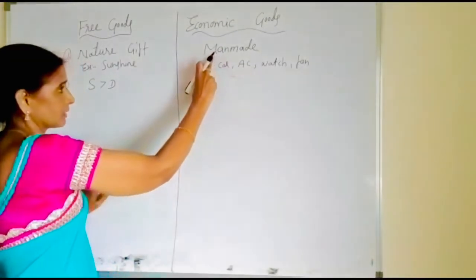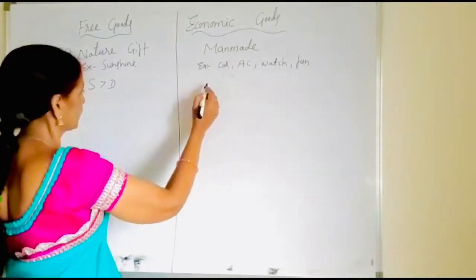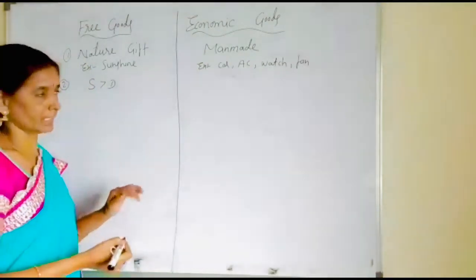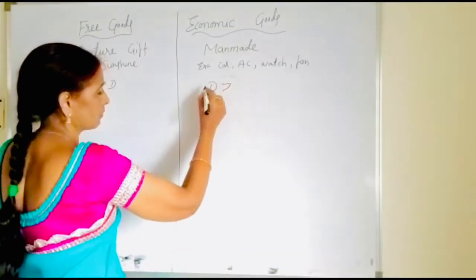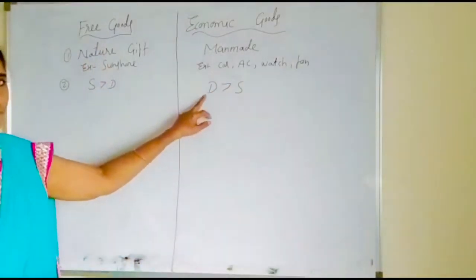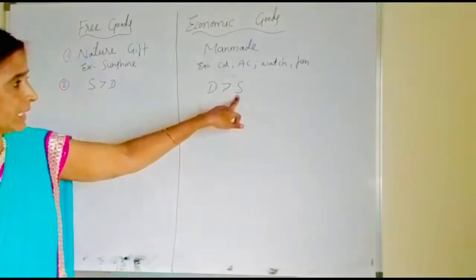It is a costly thing to produce the goods. Some expenditure is incurred to the producer, and the services of so many factors of production are needed. So they are not available in plenty amounts. So the demand is greater than supply. Always demand is more, but the supply is limited to their extent. Not available in plenty amounts.